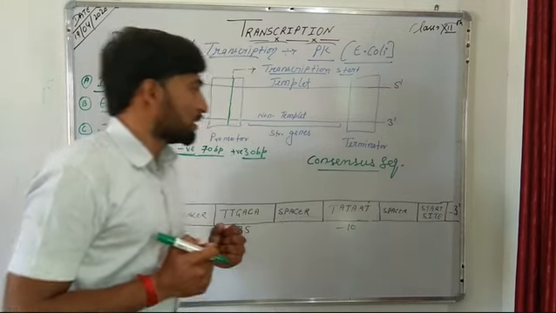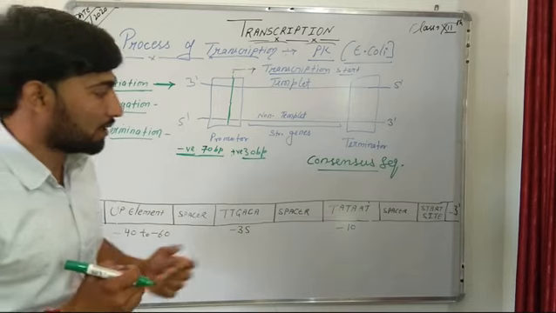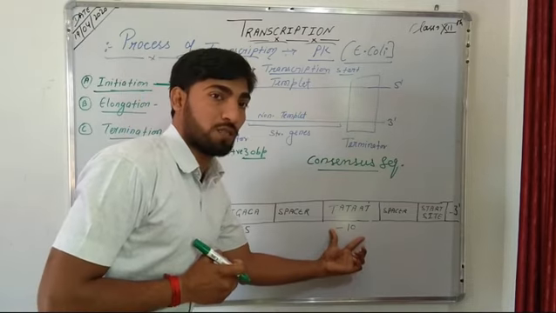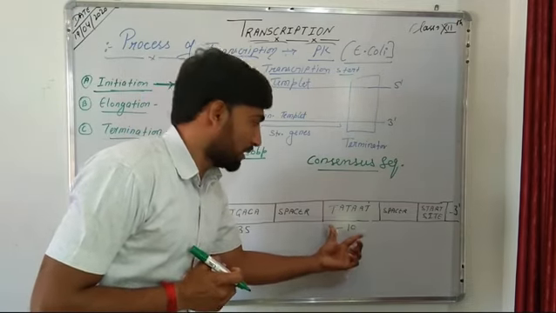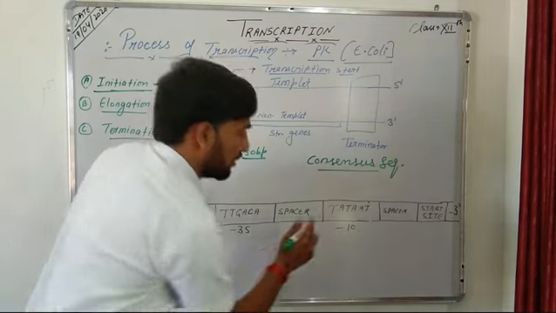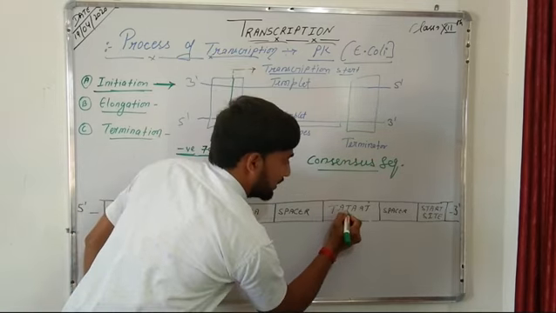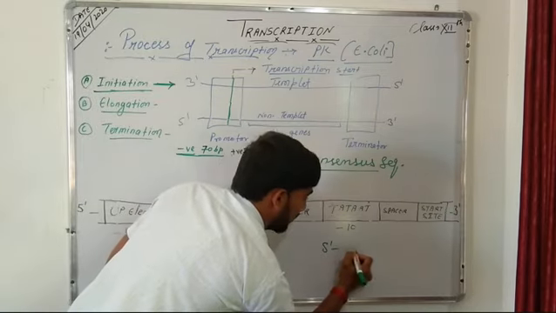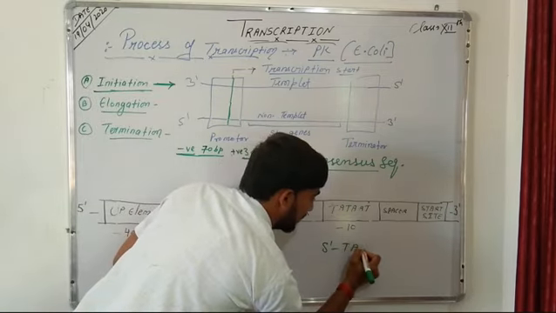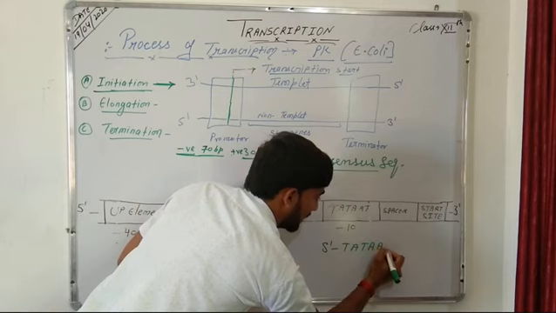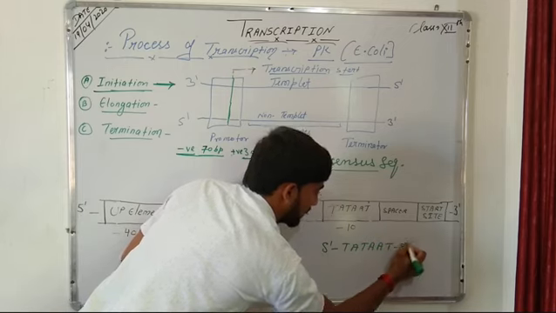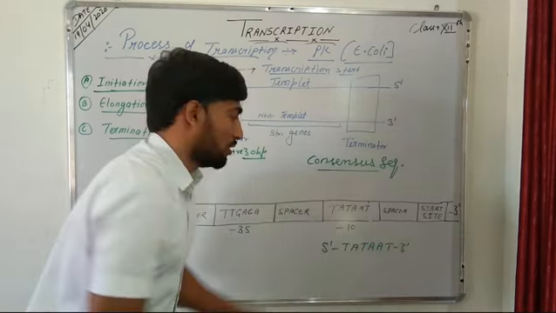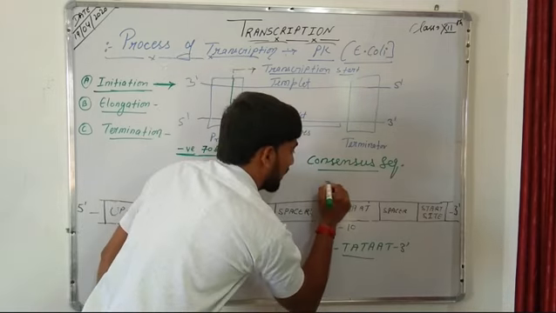Now, one such sequence is present at the minus 10 position in the promoter region, and this sequence is TATAAT, from 5 prime towards 3 prime. Since it is present at the minus 10 position, it is known as the TATA box.